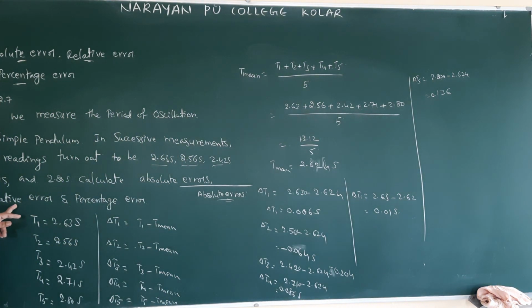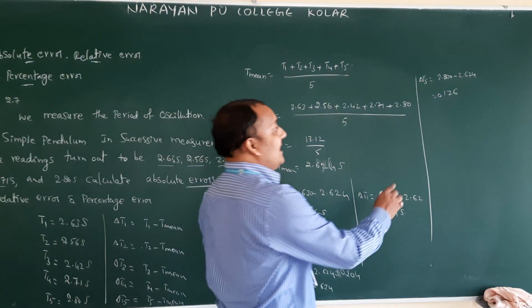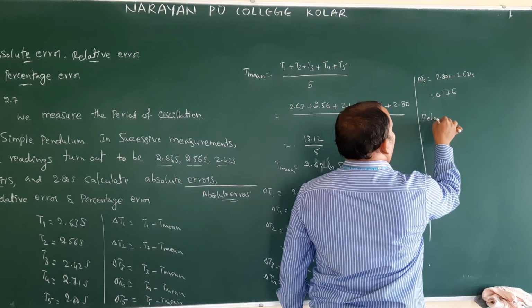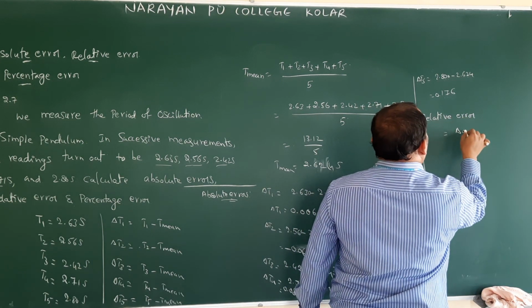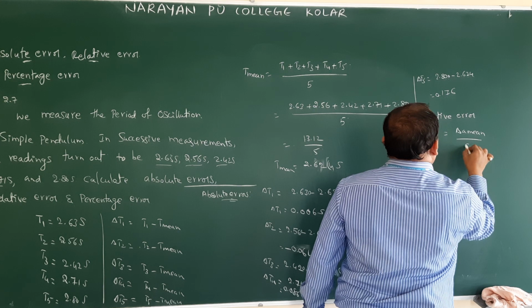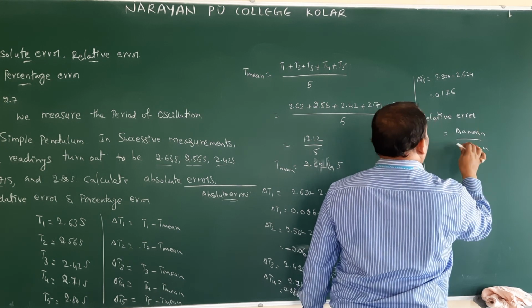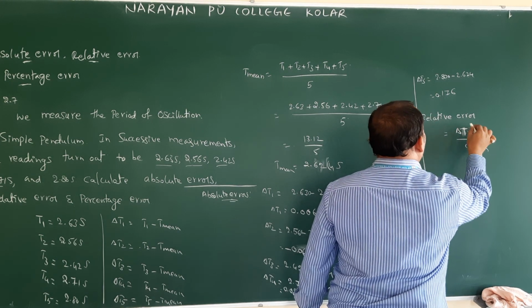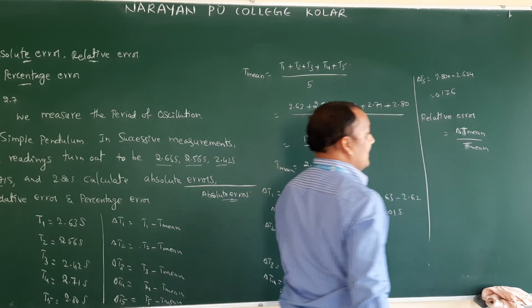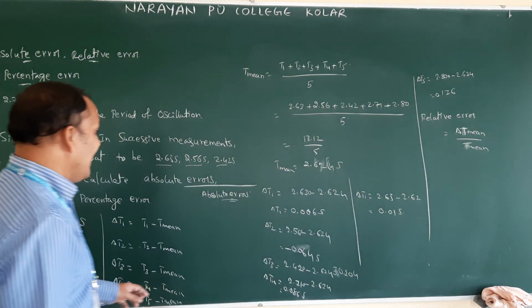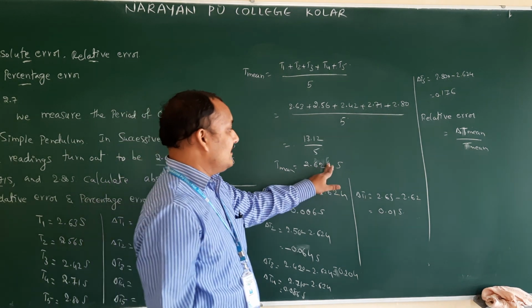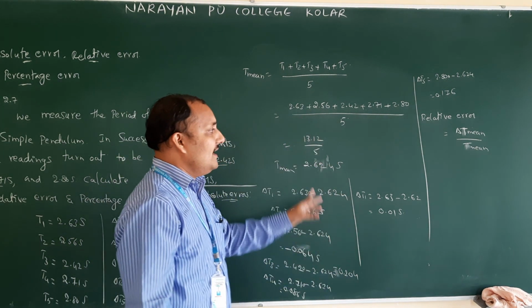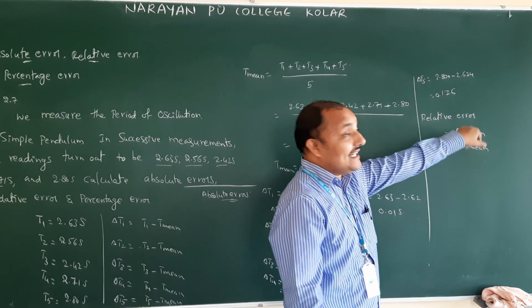Now we have to find the relative error. So what is the relative error equation? Relative error is equal to delta A mean by A mean. That is nothing but delta T mean by T mean. T mean you already got. T mean value, how much? 2.624 seconds. Correct? T mean. Now you should find delta T mean.